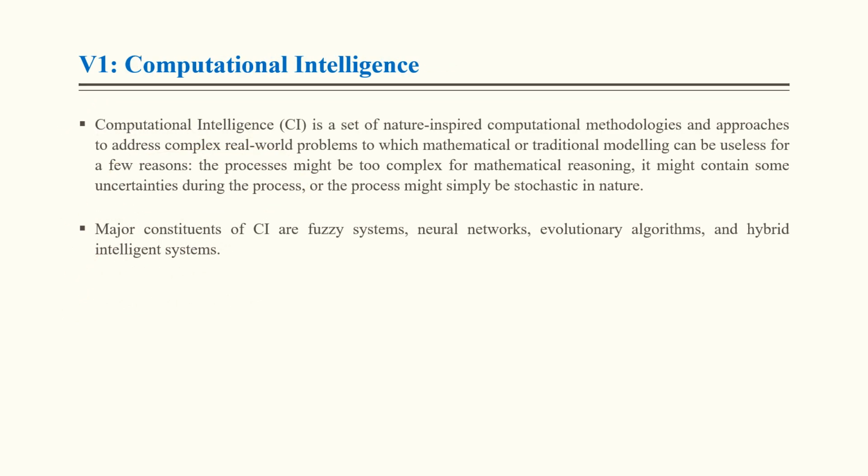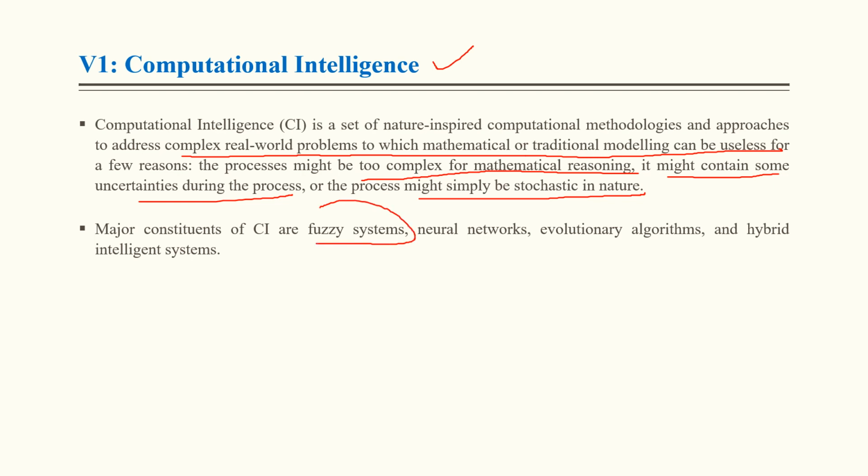What is computational intelligence? The definition we must know. Computational intelligence is a set of nature-inspired computational methodologies and approaches to address complex real-world problems to which mathematical or traditional modeling can be useless, for a few reasons: the process might be too complex for mathematical reasoning, it might contain some uncertainty, or the process might simply be stochastic in nature. The major constituents of computational intelligence are fuzzy systems, neural networks, and evolutionary algorithms, and after that it is a hybrid intelligent system.